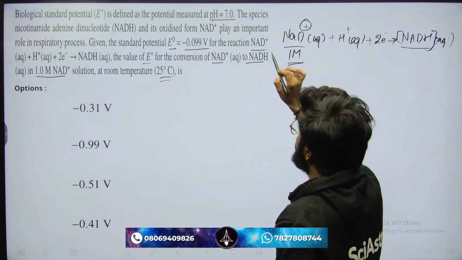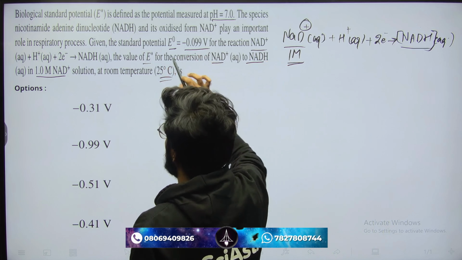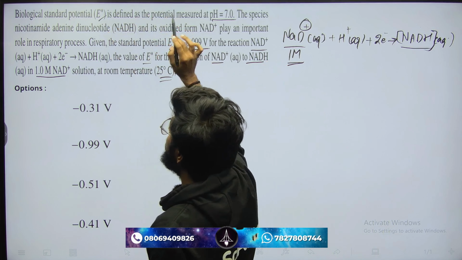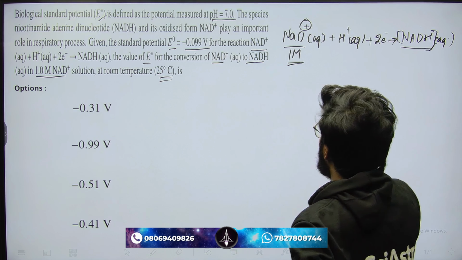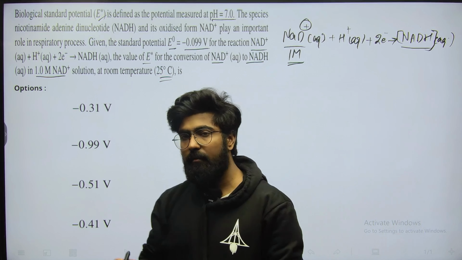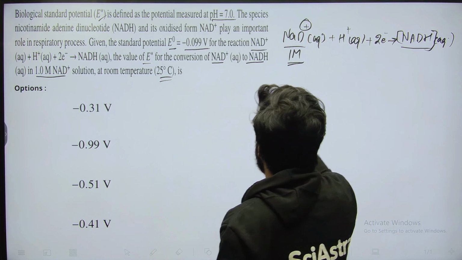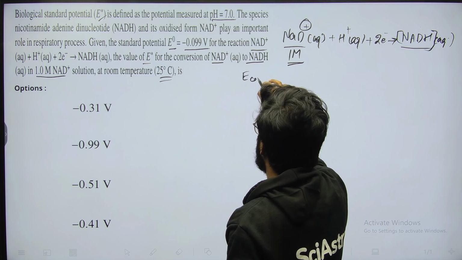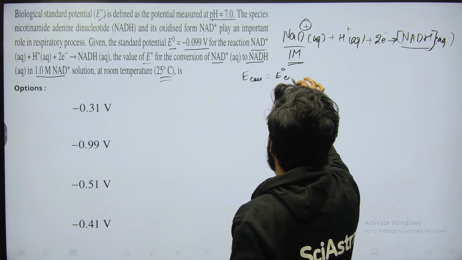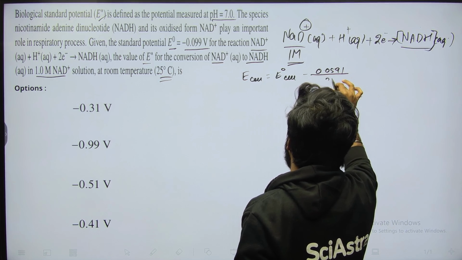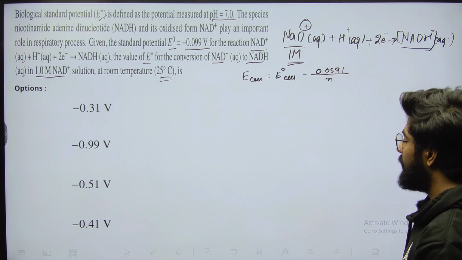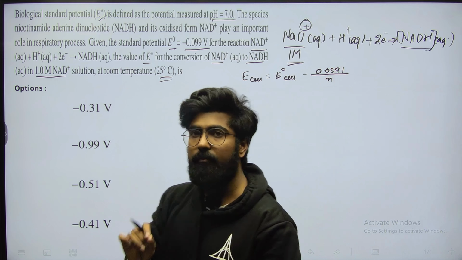Now what they are asking is E star, the standard potential for the half cell. We know the Nernst equation can be applied to individual half cells also. It is typically written as E cell equals E naught cell minus 0.0591 upon n, log of oxidized form concentration upon reduced form concentration. We use 0.0591 upon n when the temperature is specifically room temperature.